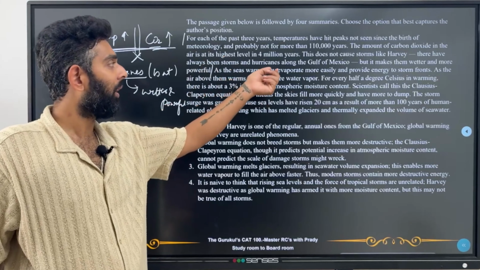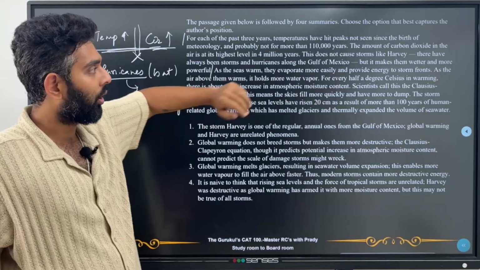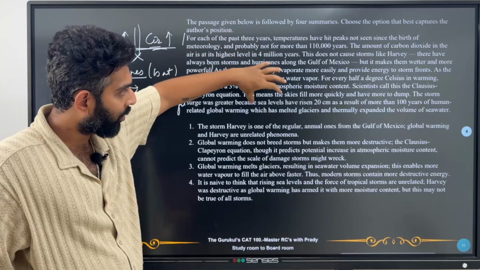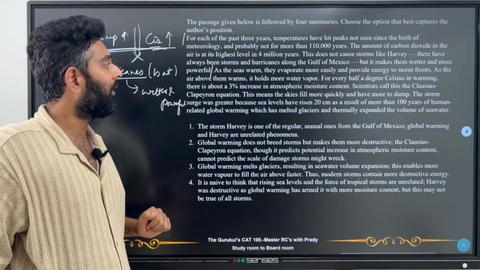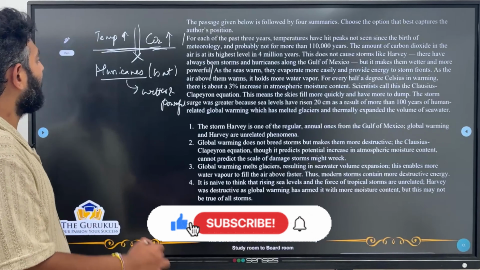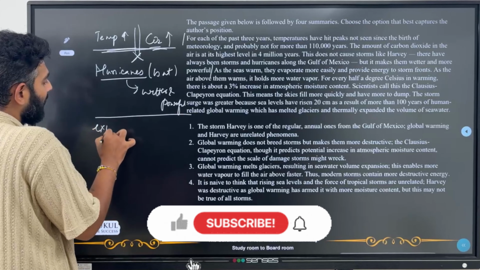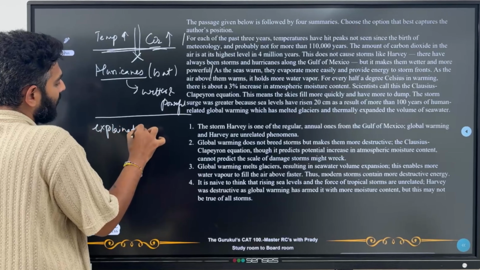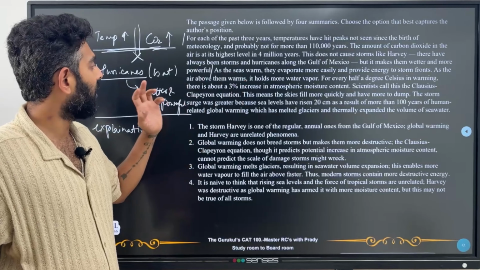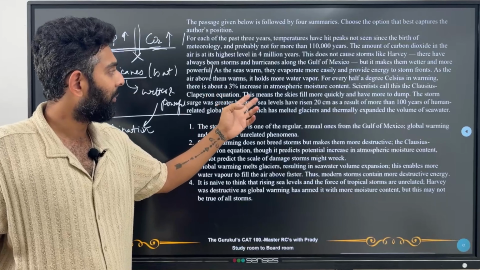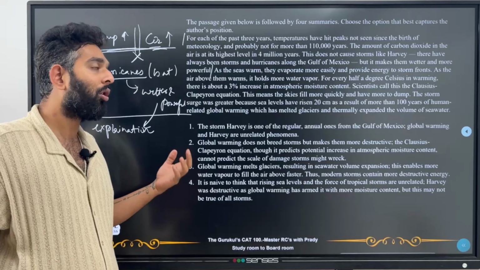As the seas warm, they evaporate more easily and provide energy to storm fronts. As the air above them warms, it holds more water vapor. For every half a degree Celsius in warming, there's about a 3% increase in atmospheric moisture content. Then comes the explanation of why they make it wetter. Scientists call this the Clausius-Clapeyron equation. This means that the skies fill more quickly and have more to dump.